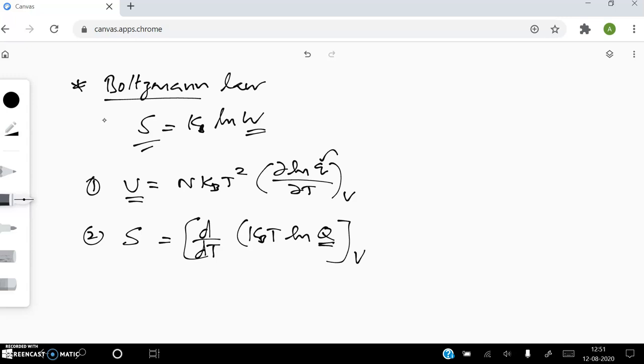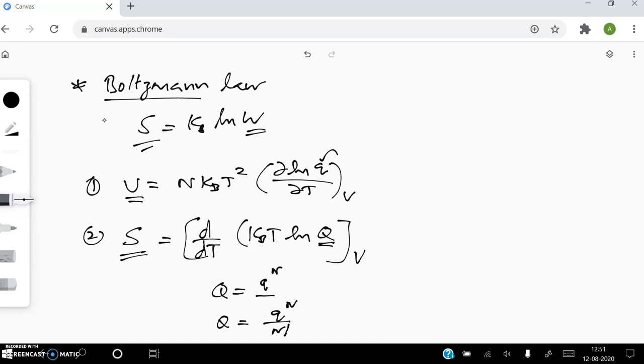Capital Q is the canonical partition function, and you know very well Q is equal to q power N for distinguishable particles, and Q is equal to q power N by N factorial for indistinguishable particles. I have given the formula already, so just giving this information. So Q is nothing but the canonical partition function. Using this formula, you can calculate entropy of a system.